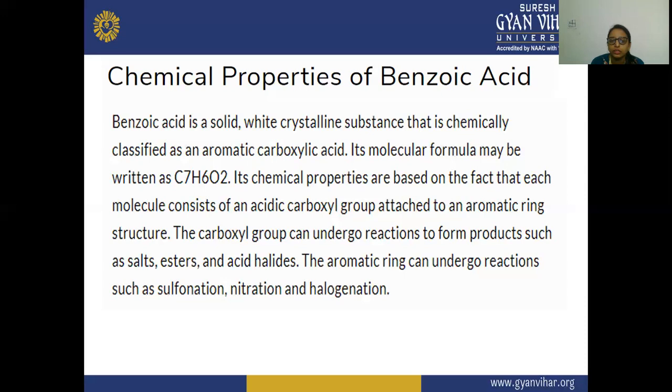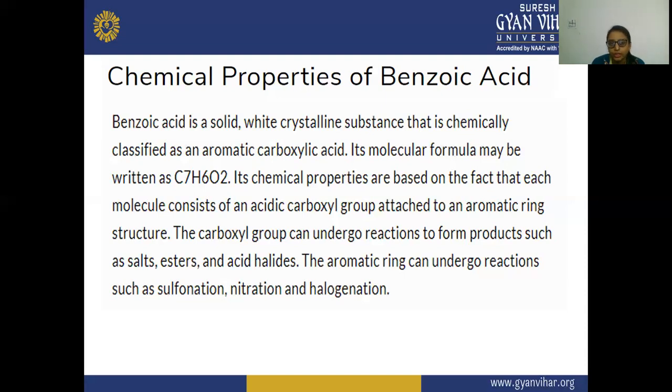So these are the reactions that the carboxylic group attached to the aromatic ring undergoes. The products formed are salts, esters, and acid halides from this carboxylic group attached to the benzene aromatic ring, and the aromatic ring undergoes reactions such as sulfonation, nitration, and halogenation.